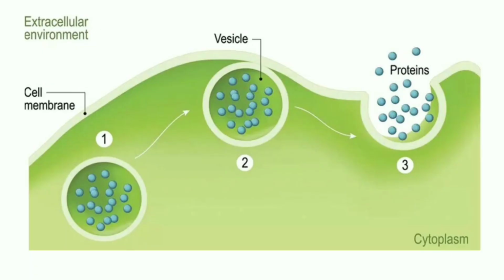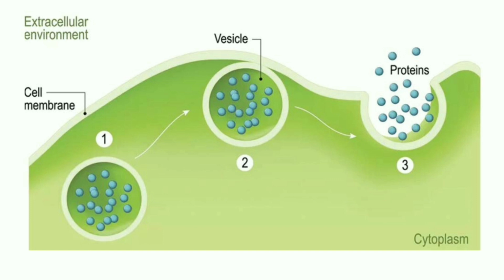This diagram shows the 3 stages in exocytosis, that is, how the process of exocytosis occurs. In the first step, the vesicles move towards the membrane, and in the second step, these vesicles get attached to the cell membrane.